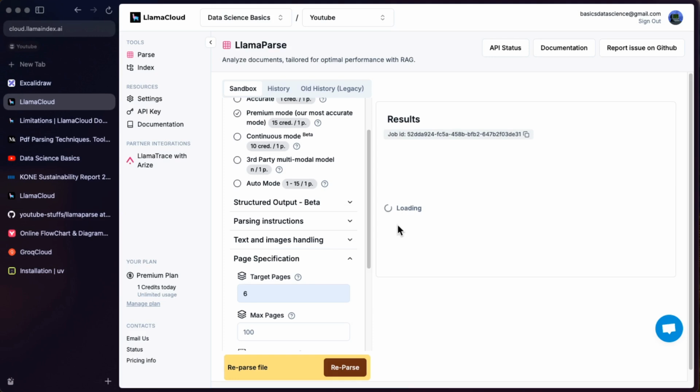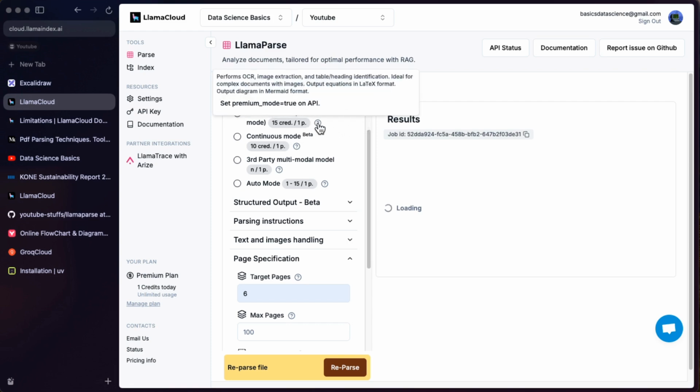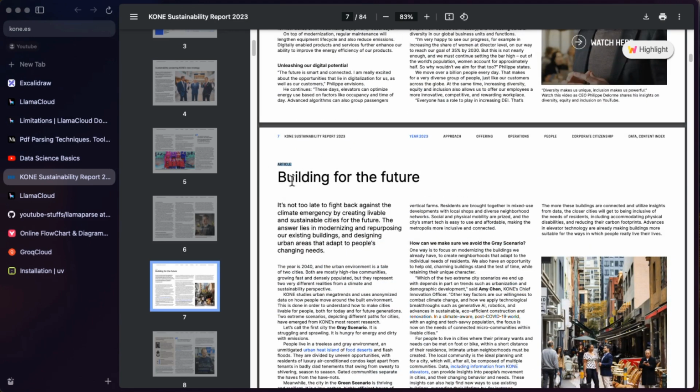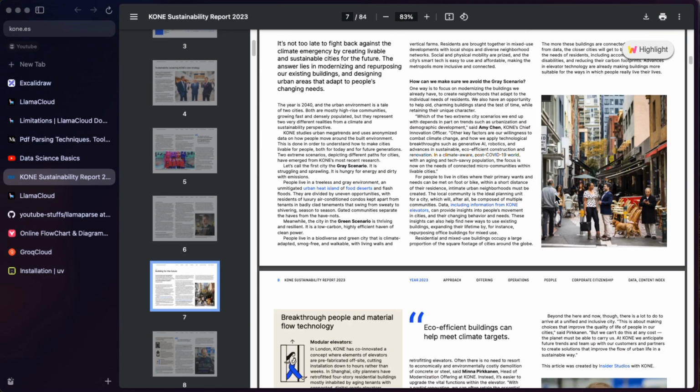It is loading, and it will take some time because in the premium mode, as I mentioned before, it performs OCR, image extraction, tables, and all the different things. If there are equations, it will save them in LaTeX format and so on. So you can see here it parses all the different things. Here is the Kone Sustainability Report 2020, approach, offerings, and it again extracts the heading, and there is the article, building for the future.